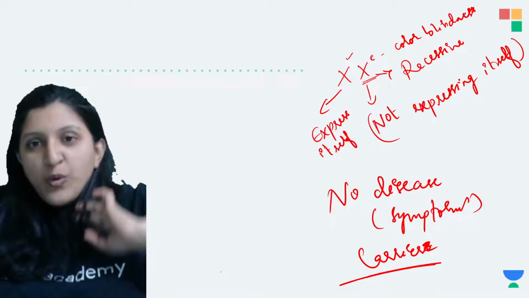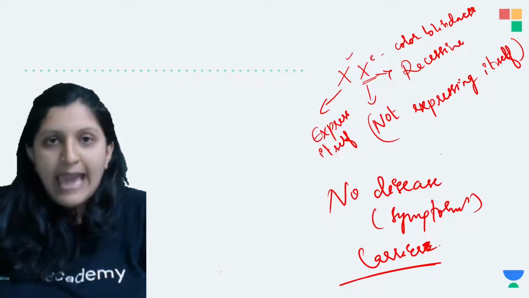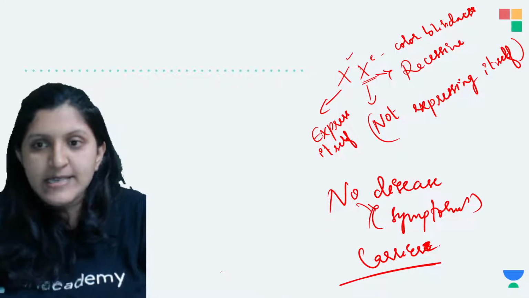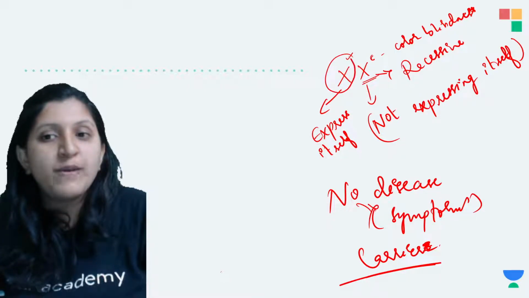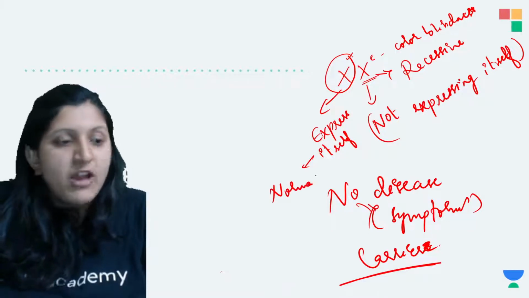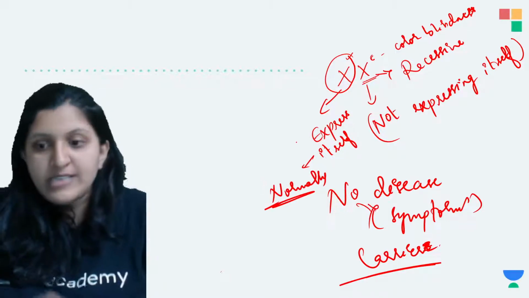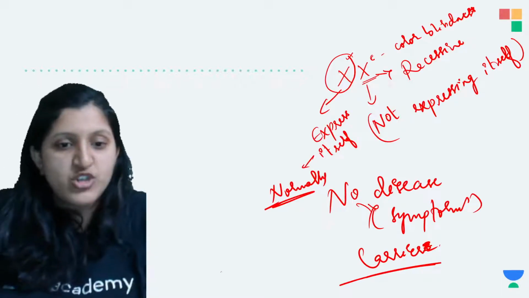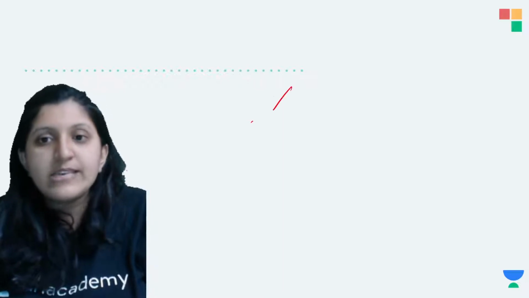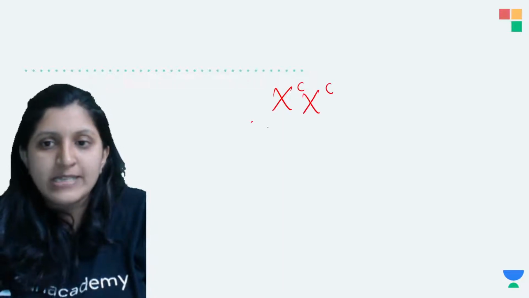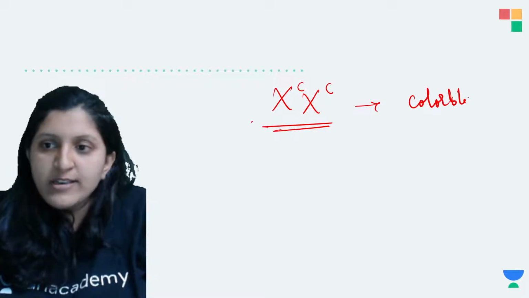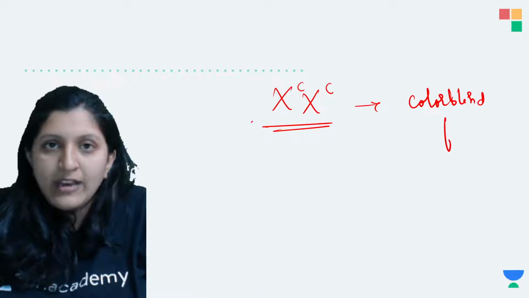So here there is no disease because this is going to be a carrier without any symptoms. There are no symptoms in this case because there is one normal chromosome which is expressing itself normally. So a normal function is occurring. Here we can mention, the recessive chromosome will express itself. So this one is now for the color blind female. She is a color blind female.